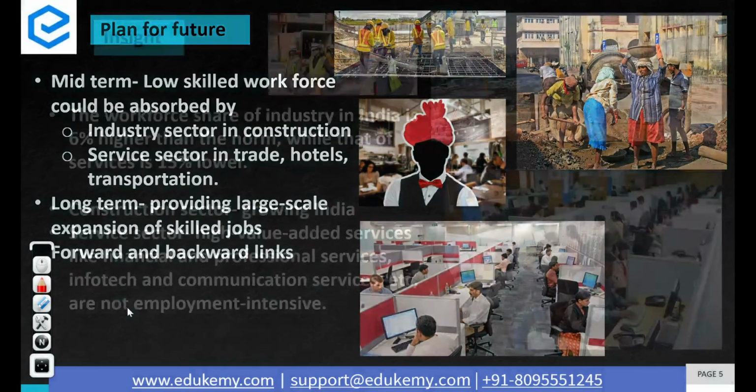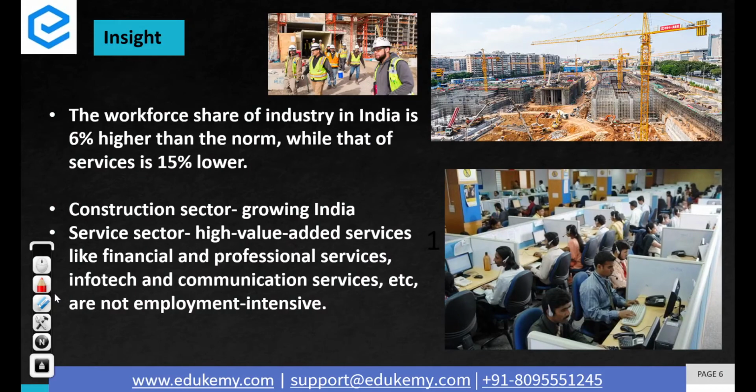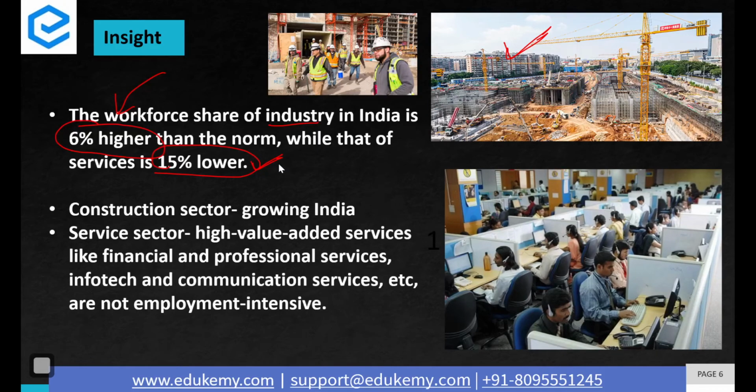Another valuable thing that the editorial says is that many Indians are employed in the industry sector in the country, higher than the global norms, and fewer than the average are employed in the service sector. It is there because India is a growing country, so more construction is happening, and therefore more absorption in the construction sector and industry in India. On the other hand, there are fewer jobs available in India's service sector. That is because we have exploited only high value service sectors in the country.